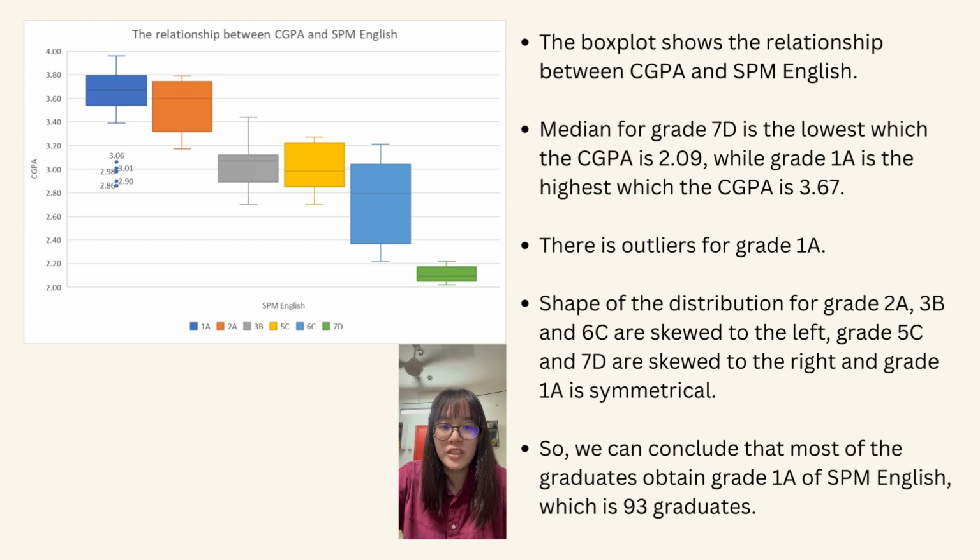The above plot shows the relationship between CGPA and SPM English. Median for grade 7D is the lowest, with the CGPA is 2.09, while grade 1A is the highest, with the CGPA is 3.67. There's outliers for grade 1A. Shape of the distribution for grade 2A, 3B, and 6C are skewed to the left, grade 5C and 7D are skewed to the right, and grade 1A is symmetrical. So we can conclude that most of the graduates obtain grade 1A of SPM English, which is 93 graduates.